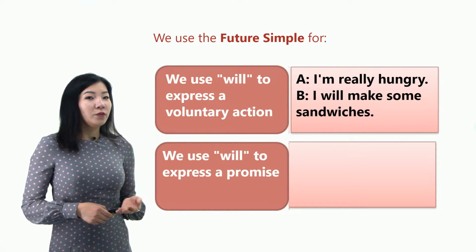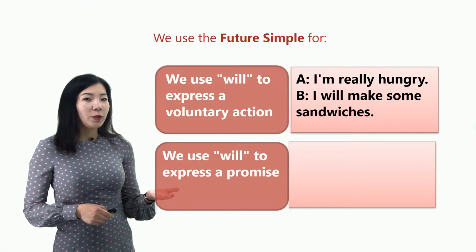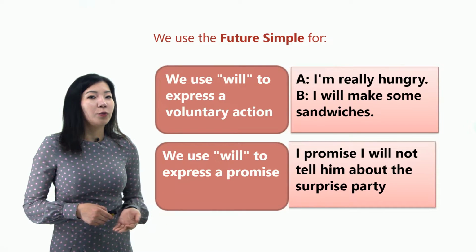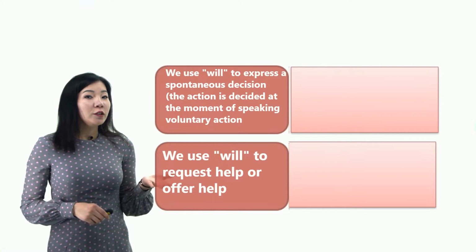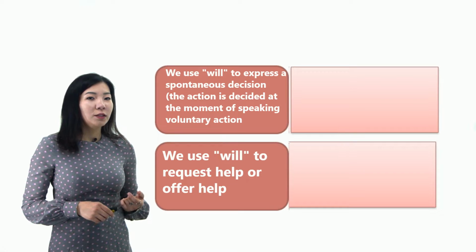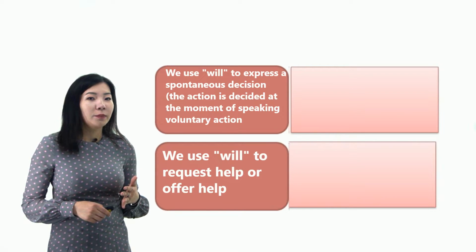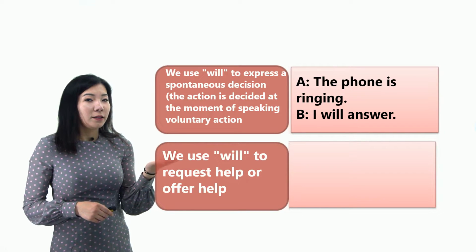We also use future simple to express a promise. As an example, we can say, I promise I will not tell him about the surprise party. Future simple is also used to express a spontaneous decision when the action is decided at the moment of speaking. As an example, let's look at the dialogue.